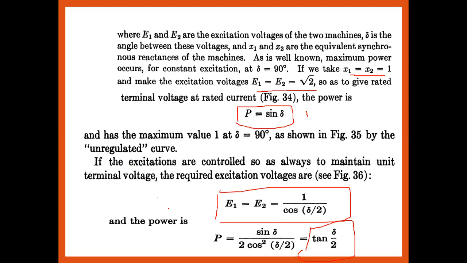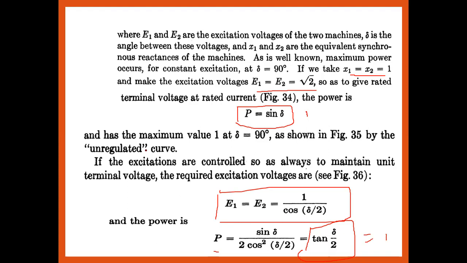Here the excitation voltage is not equal to root 2, but it should be 1 upon cos of theta by 2, so that we get the same power as in the previous condition where delta is equal to 90 degrees. Here the power is equal to tan of theta by 2, and as we all know, we get the maximum power of 1 when theta is equal to 90 degrees. So tan of 90 by 2, that is tan of 45, gives P equal to 1.